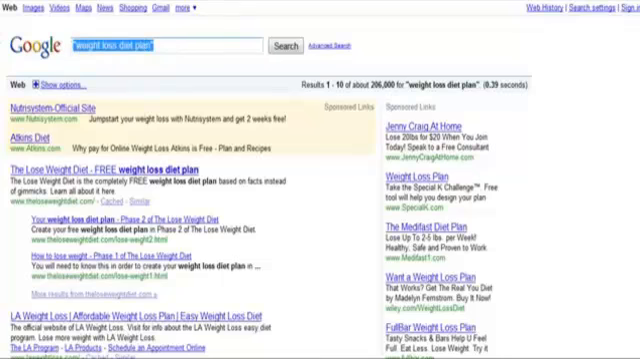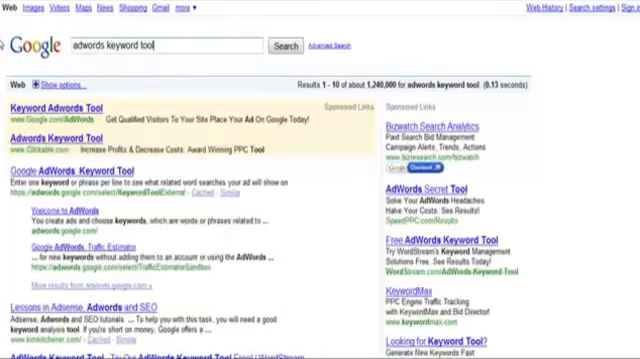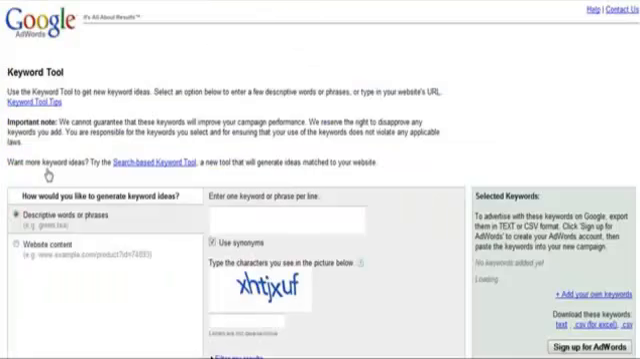So to find these keyword phrases, I recommend you go to Google and type in the keyword phrase AdWords Keyword Tool. This is a free keyword research tool that I'm going to be using for you here. You can find it just by going to Google and typing in AdWords Keyword Tool. And this tool will take just a moment for it to load up here.